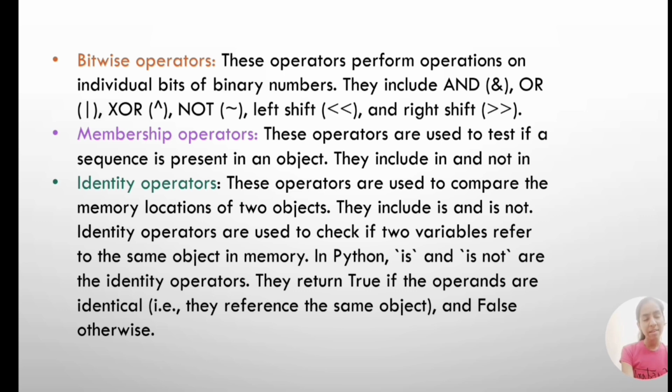Membership operators. These operators are used to test if a sequence is present in an object. They include in and not in. Identity operators. These operators are used to compare the memory locations of two objects. They include is and is not. Identity operators are used to check if two variables refer to the same object in memory. In Python, is and is not are the identity operators. They return true if the operands are identical, that is, they reference the same object, and false otherwise.